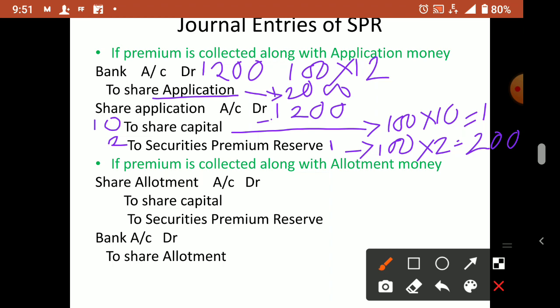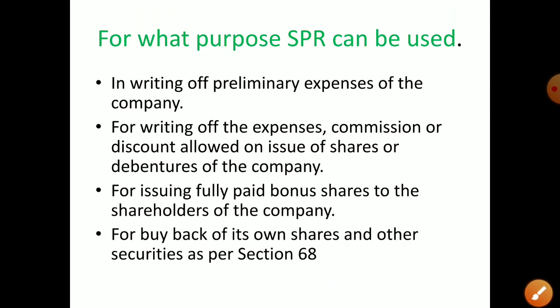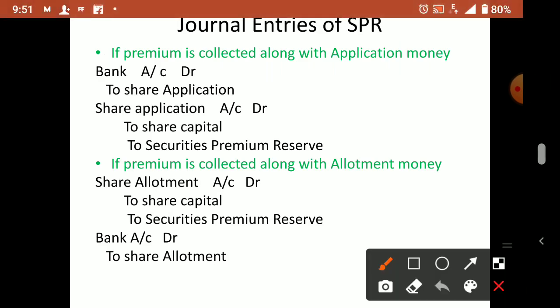Now if the premium is collected along with the allotment money, allotment stage entry we already studied, what? Share allotment to share capital. But along with that, if premium is there, premium also we have to credit.